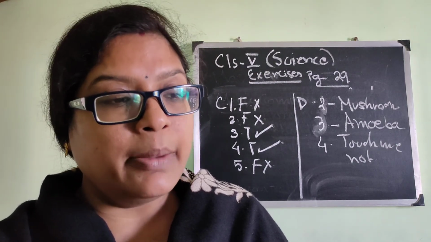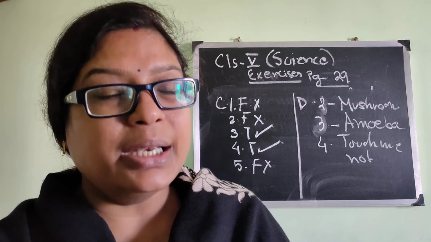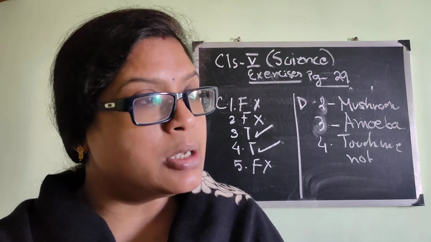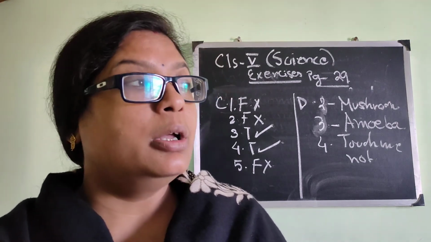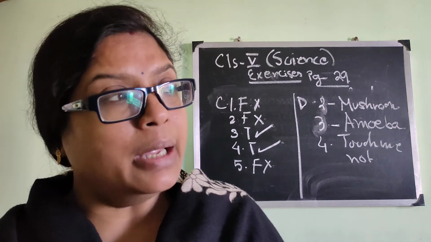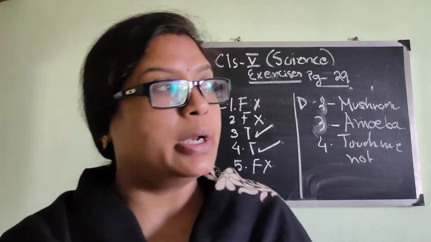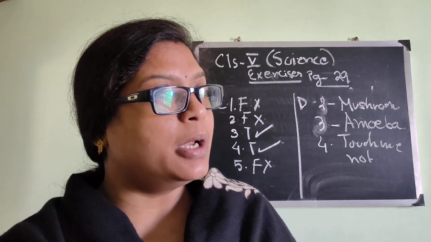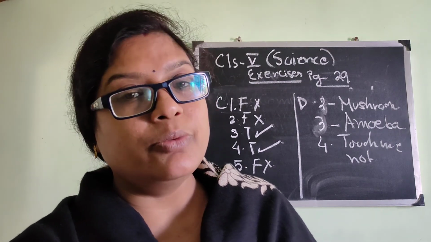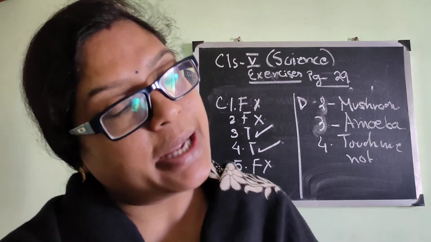If you are not able to write an example, it can decrease your marks. It is also highly important to draw in science, but giving an example is more important. So this is all about the chapter. In the next class we will start a new chapter. Thank you very much.